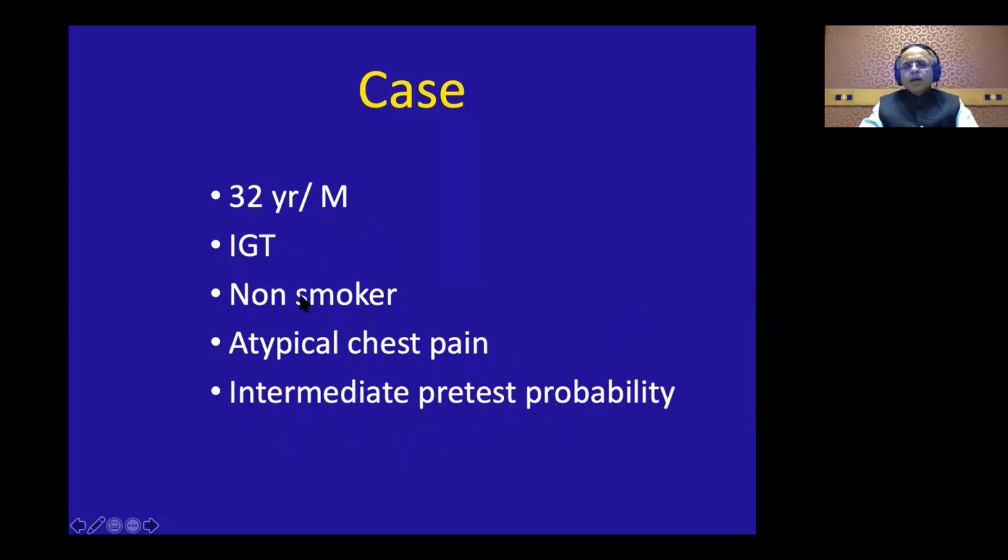Now this guy, suppose he had a classical angina of effort and was a diabetic, you really don't need a stress echo. He should directly go for optimal medical therapy. If it fails, he should go for an angio. Now, since he has got an atypical chest pain, it becomes intermediate pretest probability. So you should do a stress imaging.